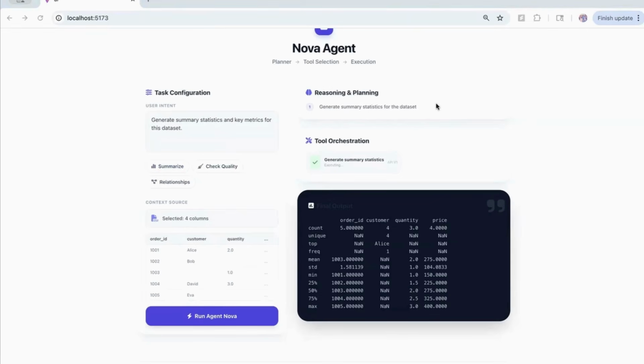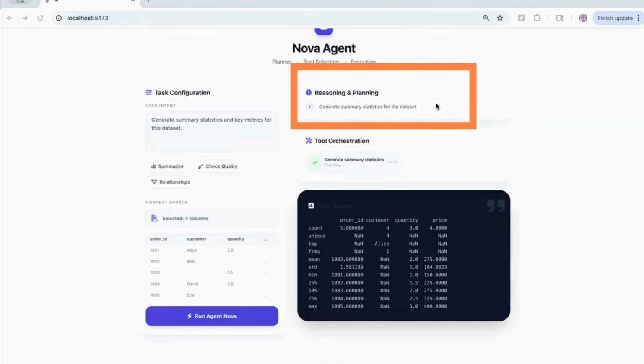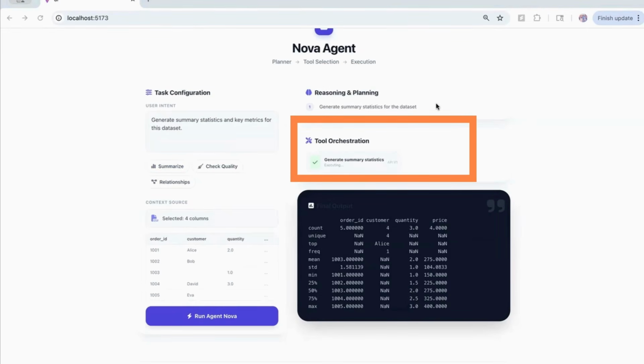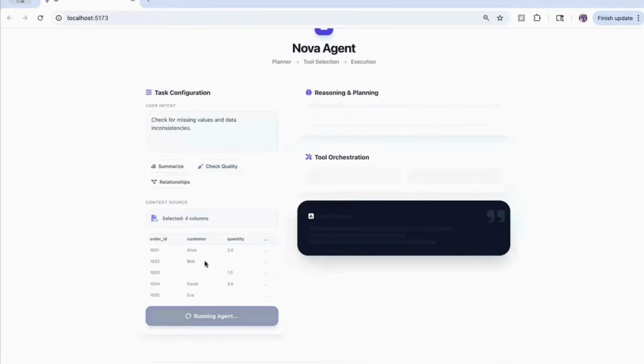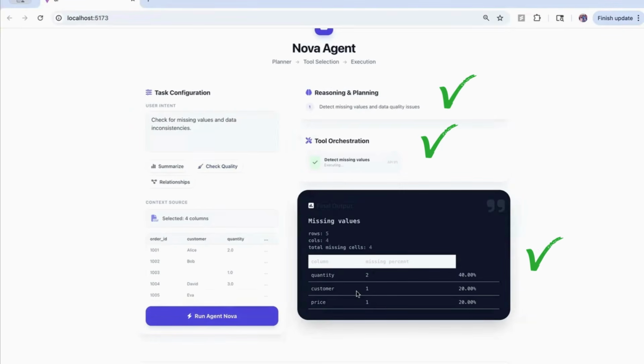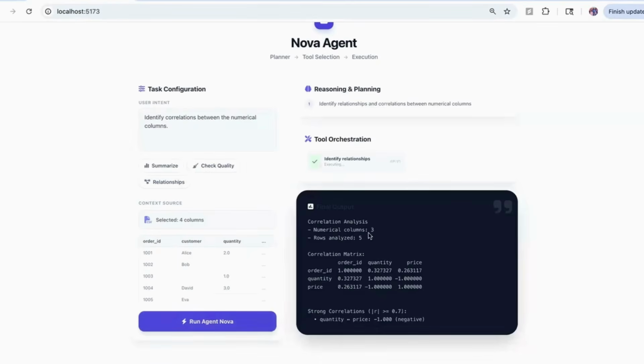So if you notice here, the AI first reasons about the task, then it decides which tool to use, then Python executes deterministic logic, and that's an AI agent, not just an LLM response. And it can do other things as well. So if I click on check quality and click on run agent, it is going to check the quality of the CSV file and return me the results. And similarly, if I click on relationships, it is going to show me the correlations between the numerical columns. So if I run agent now, we have the correlation analysis.